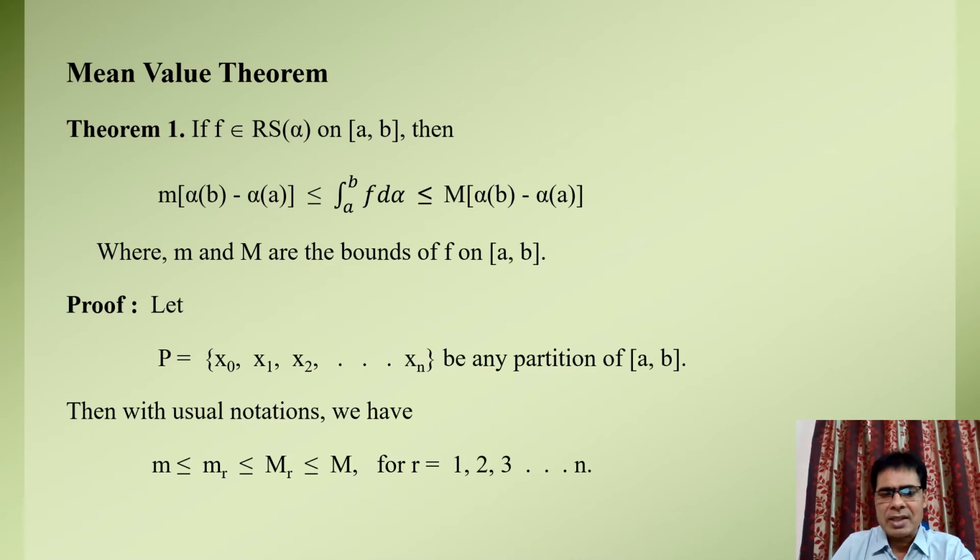Then with usual notations, we have m is less than or equal to small mr is less than or equal to capital Mr, which is less than or equal to capital M for r equal to 1, 2, 3 up to n. Here small mr and capital Mr are respectively the greatest lower bound and the least upper bound of function f in the closed subinterval Ir, that is in the segment xr minus 1 xr.